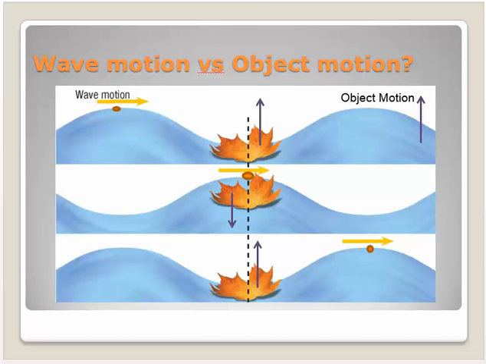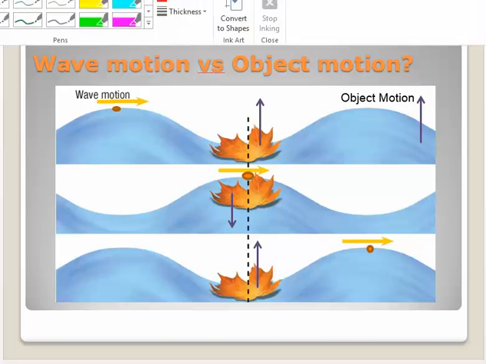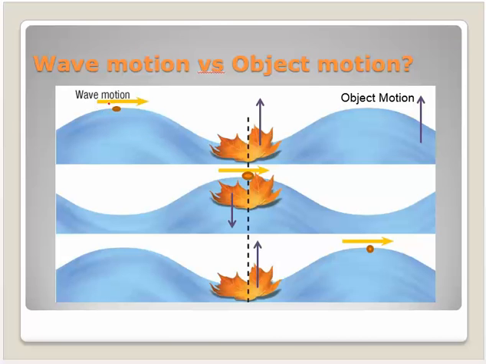The other thing is that there's a difference between wave motion and object motion. In this problem here, they're showing us that the wave is going from left to right by this arrow, and here they're telling us that there's this object motion. The leaf is going to go up and it's going to go down. So this wave is going one direction and objects go the other direction. This is evident on a lake. If you're on a lake and a wave comes at you, the wave might move from one side of the lake to the other, but your boat's simply going to go up and down.